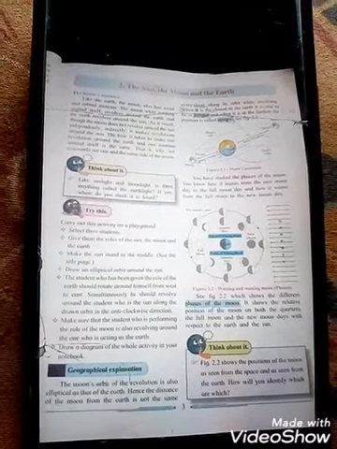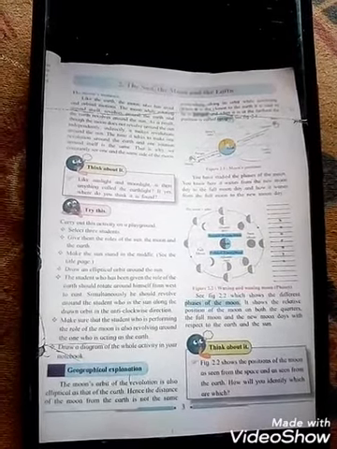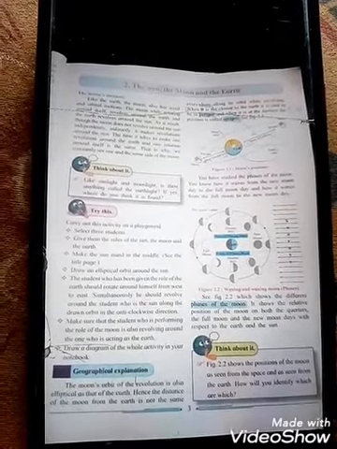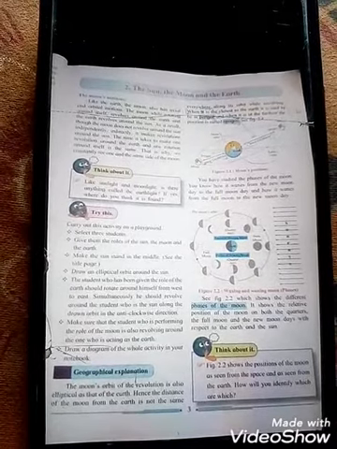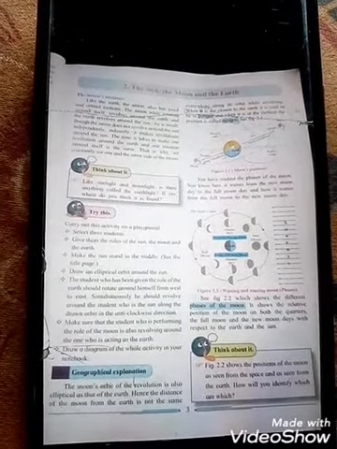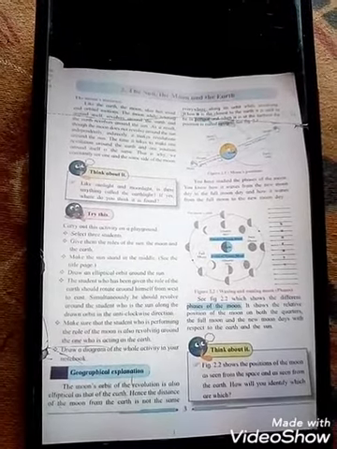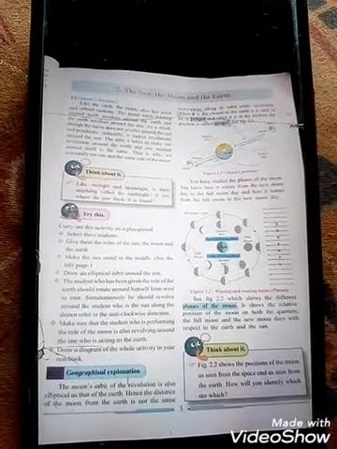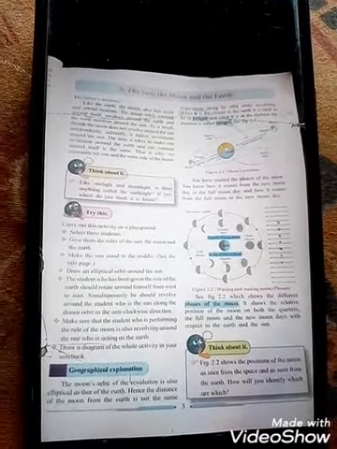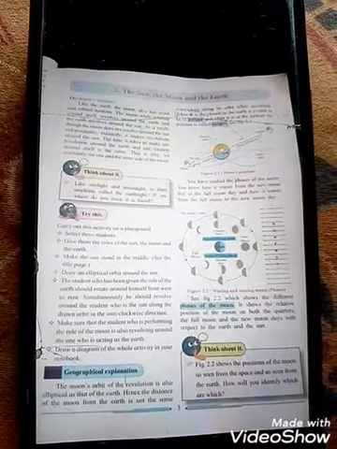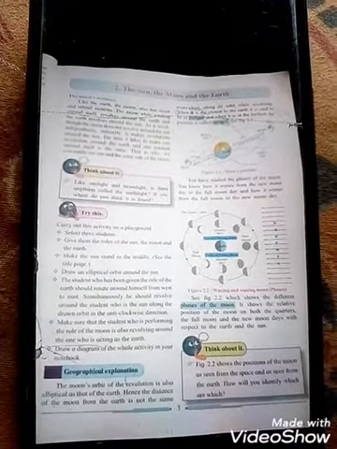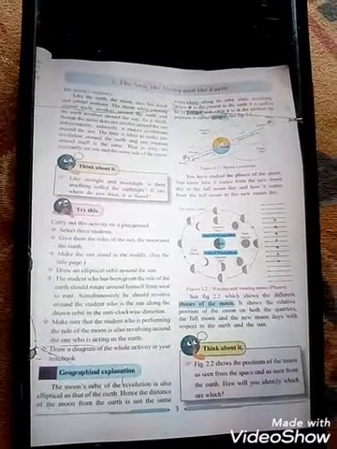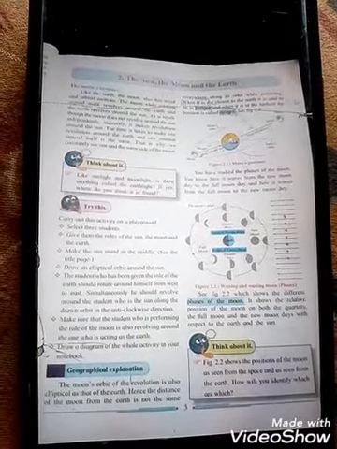Okay students, in the same way the period of waning moon means the fortnight from full moon day to new moon, in which the illuminated part of the moon seen from the earth keeps on decreasing, called the period of waning moon. That means you have to understand that waxing means increasing, and waning means decreasing. Okay, now see the phases of the waxing and waning moon.